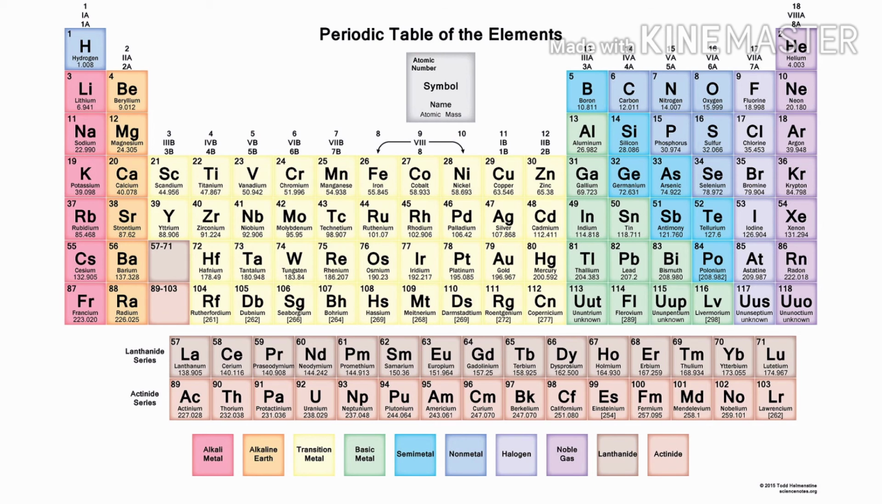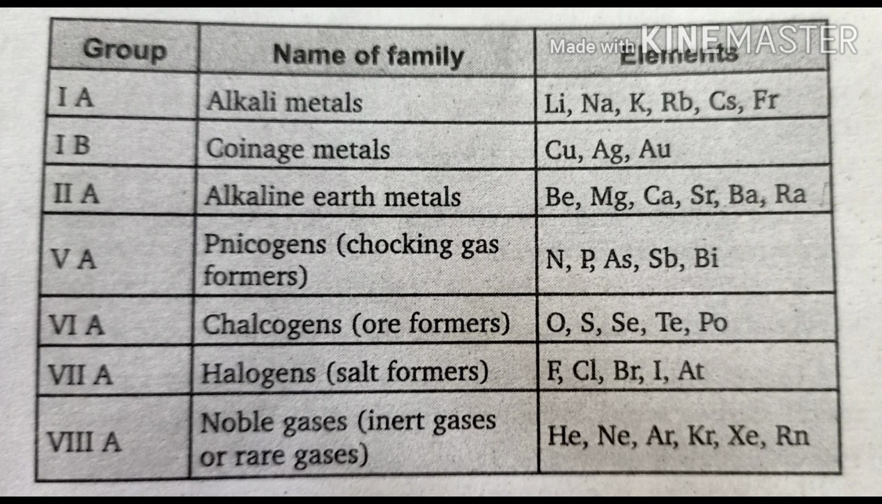The names of the families: first A, alkali metals; first B, coinage metals; second A, alkaline earth metals; fifth A, pnictogens; 6A, chalcogens and 7th A, halogens.